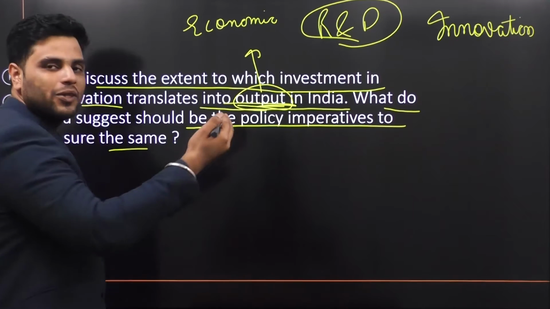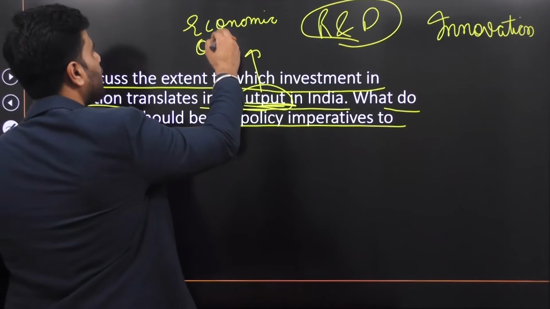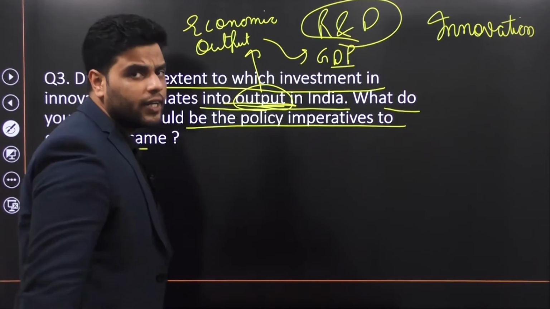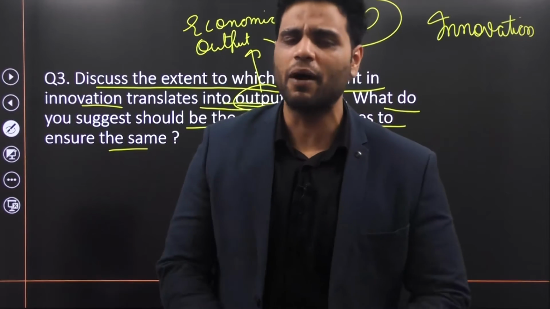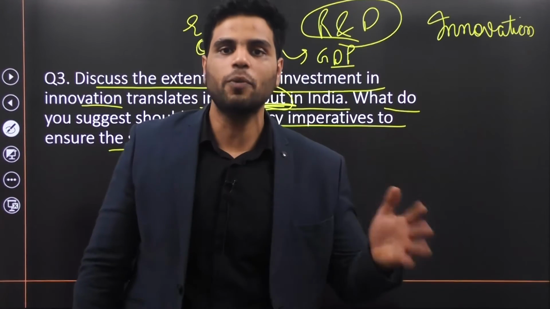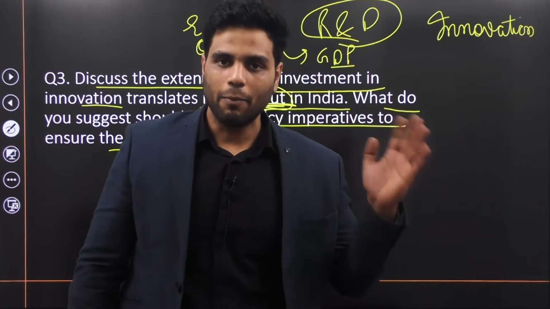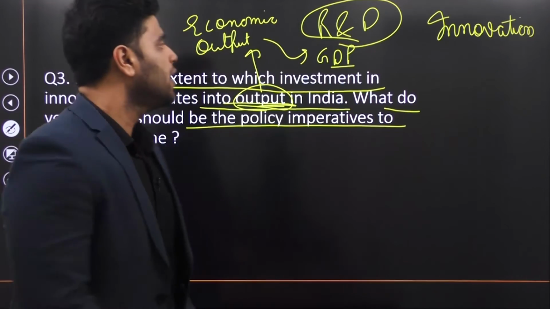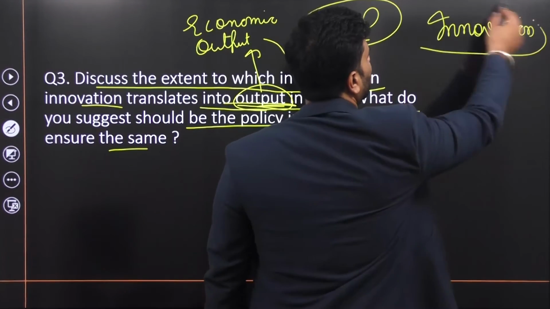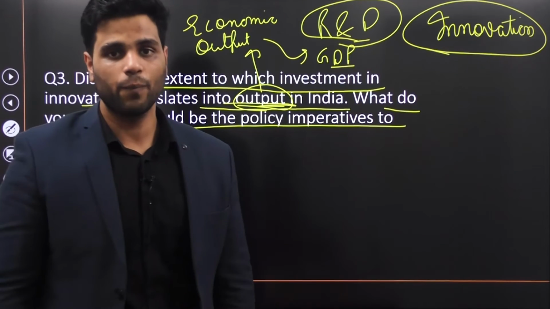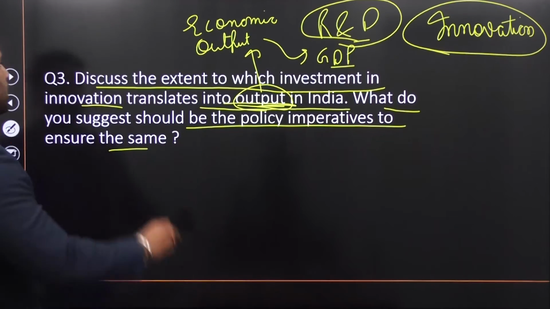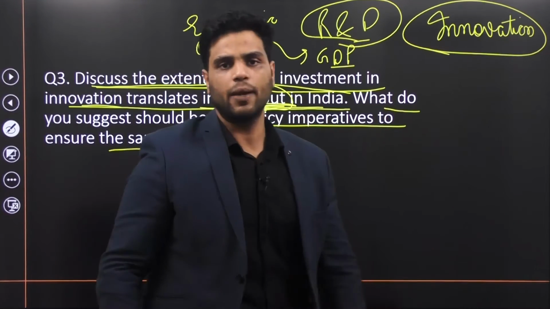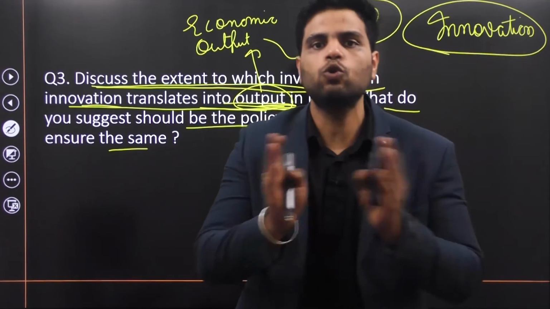And I'm sure you guys are familiar with the term economic output. Well, economic output actually means GDP. If you want India to become a $5 trillion economy, and by $5 trillion we mean India's GDP should be worth $5 trillion by 2025. If you want to achieve this target, well, innovation, research and development, technological progress is the path to follow. Clear? So therefore, discuss the extent to which investment in innovation translates into output in India. Now, this question can be divided into two parts.